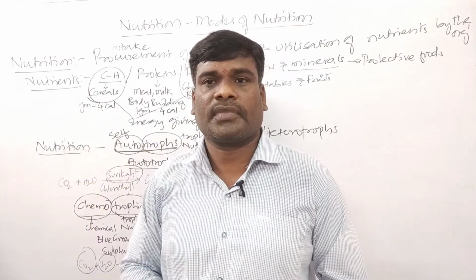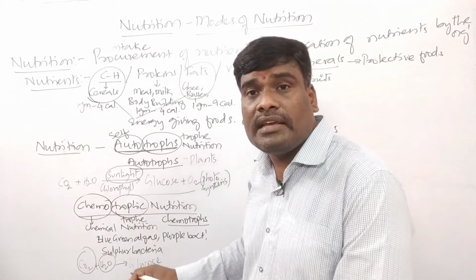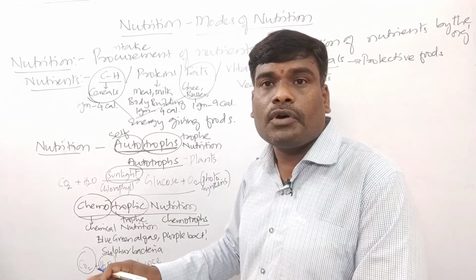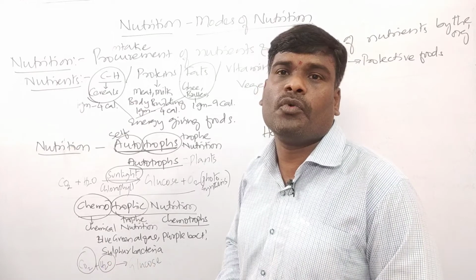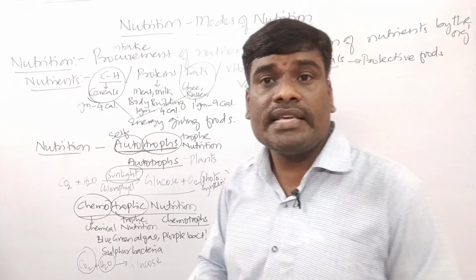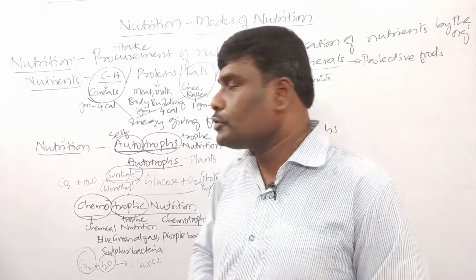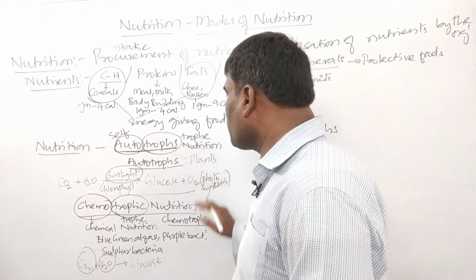So these kinds of chemotrophs are seen inside the depth of the ocean where the salinity is more. So in one way we can say that chemotrophs are seen in salty soils.